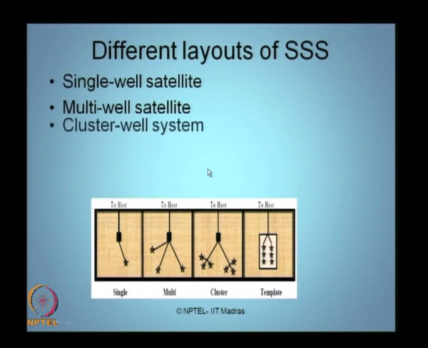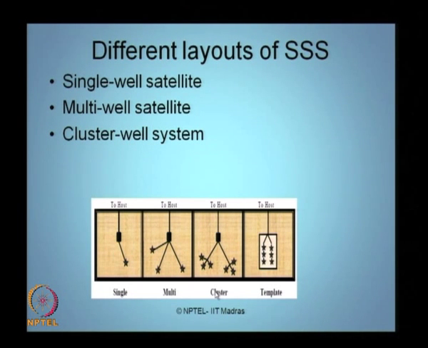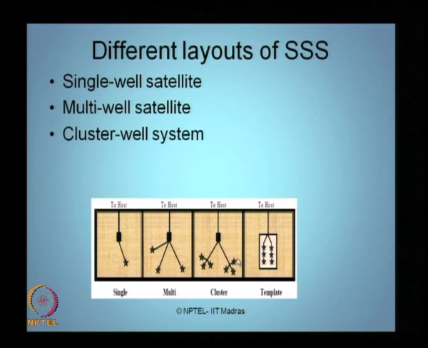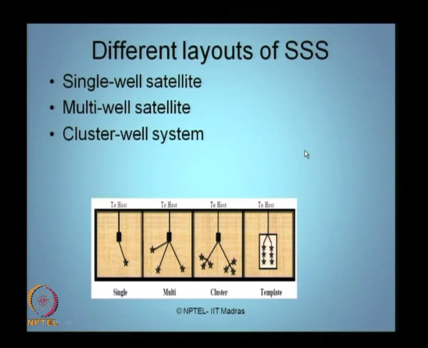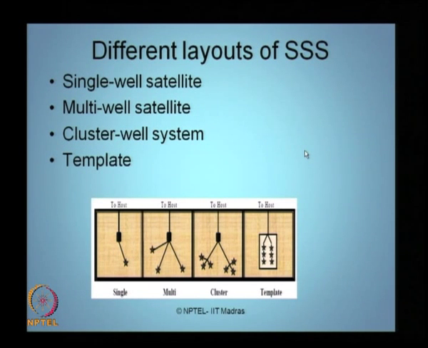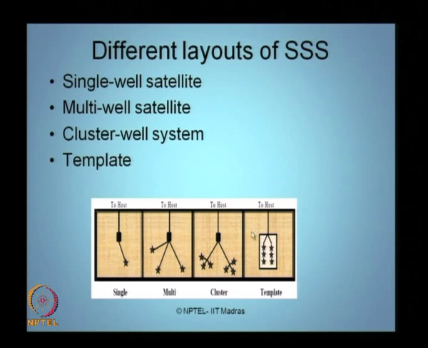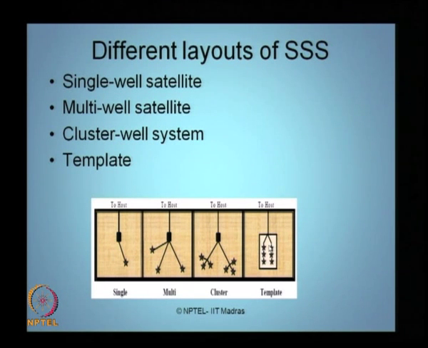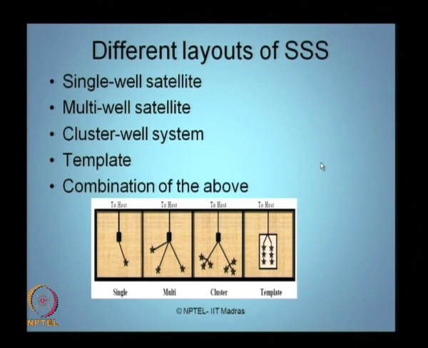We can also have what we call a cluster well system. So, wells can be clustered together depending upon the seismic profile of yield of these wells. They can be clustered and then connected to a single host as you see in the picture, or it can be a template structure where you have a template of a series of wells connected in one group which can be further connected to the host, or obviously you can have a combination of all these.